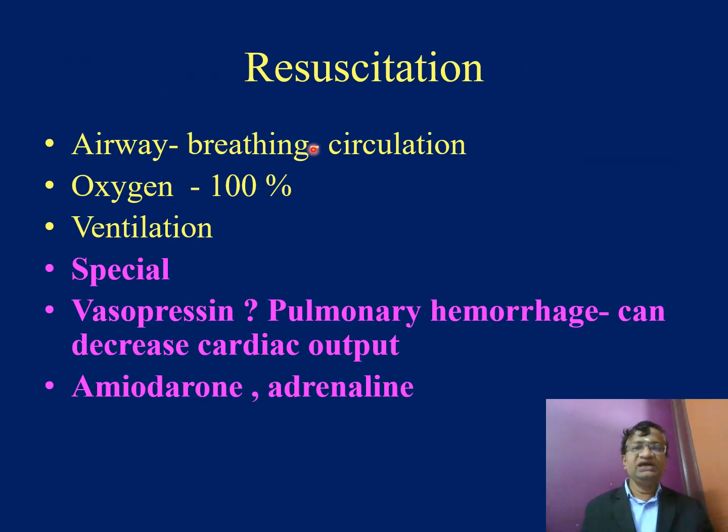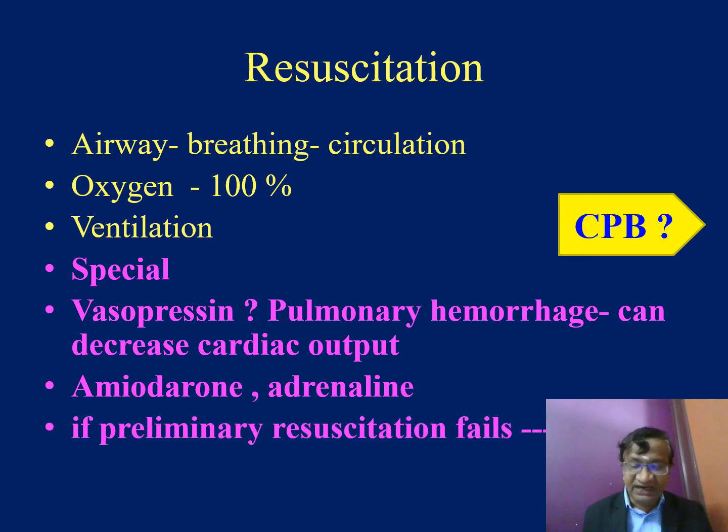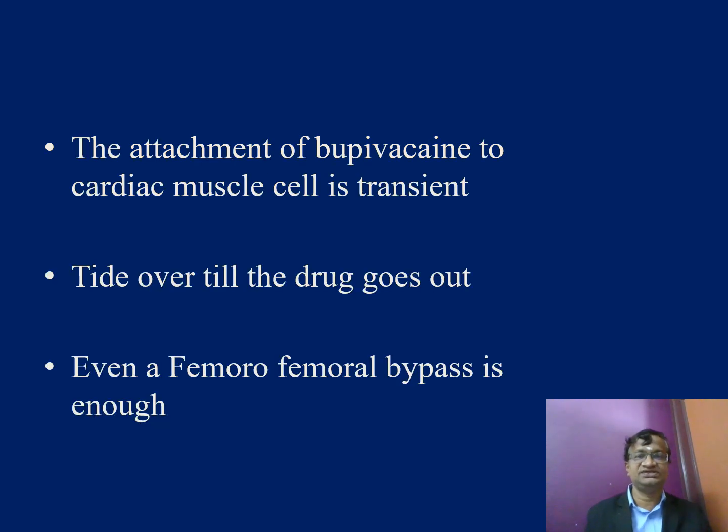So now airway, breathing, circulation, 100% oxygen, ventilation. Vasopressin can cause pulmonary hemorrhage. Amiodarone is questionable. Adrenaline is acceptable in less doses. Then we may need to go into CPB if preliminary resuscitation fails.